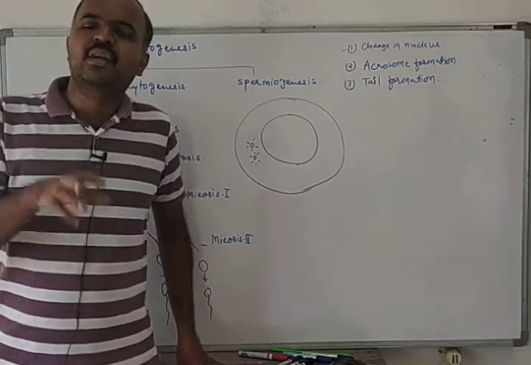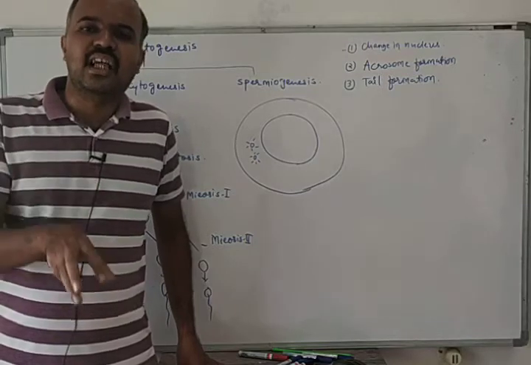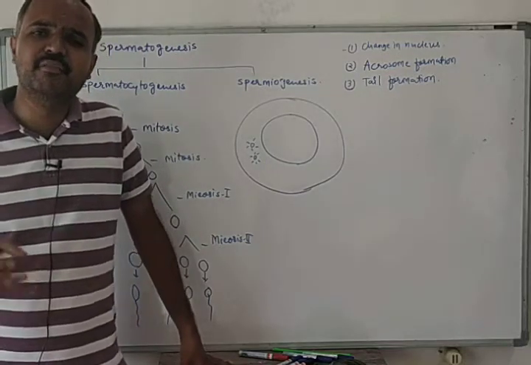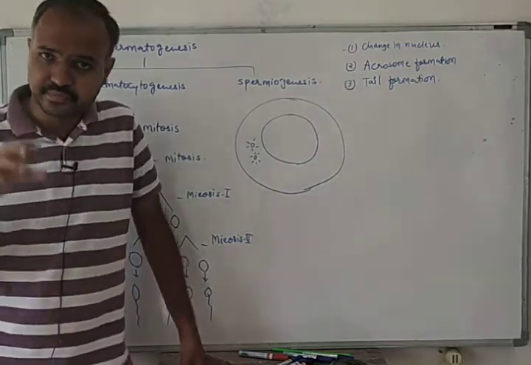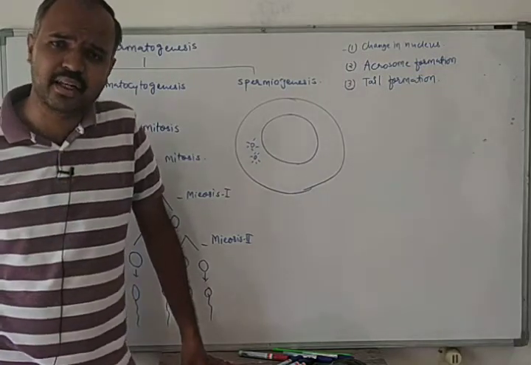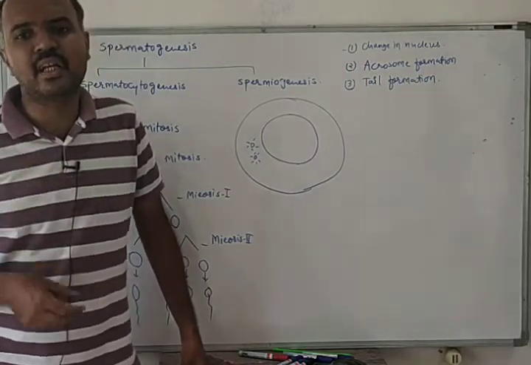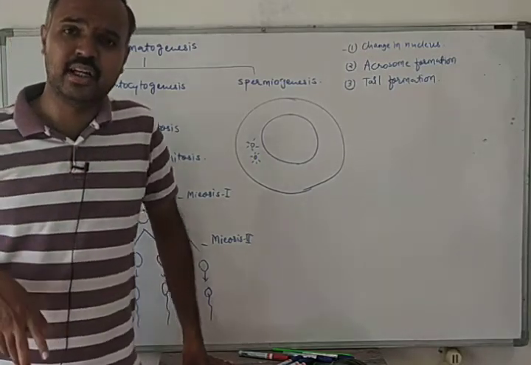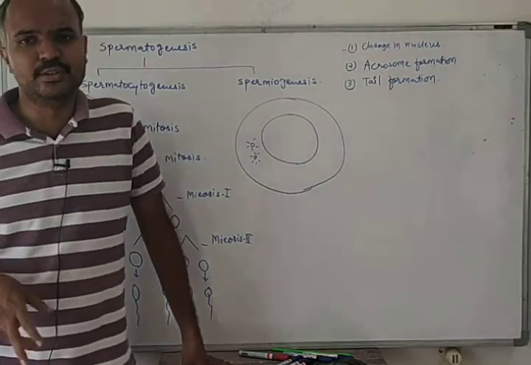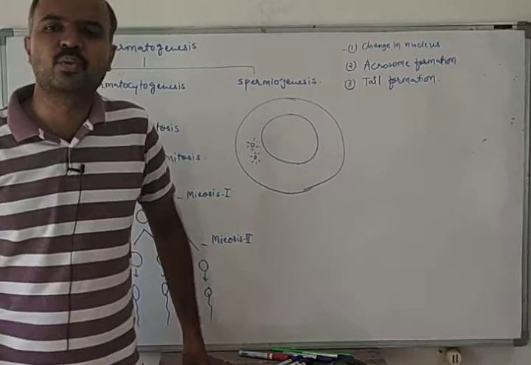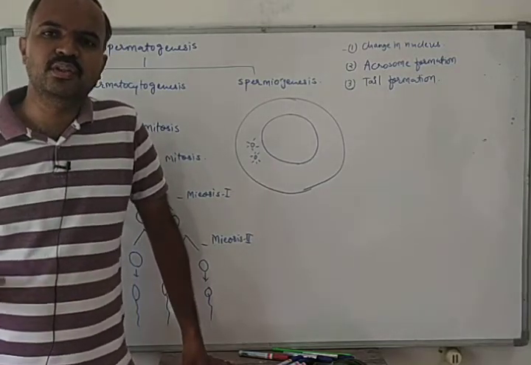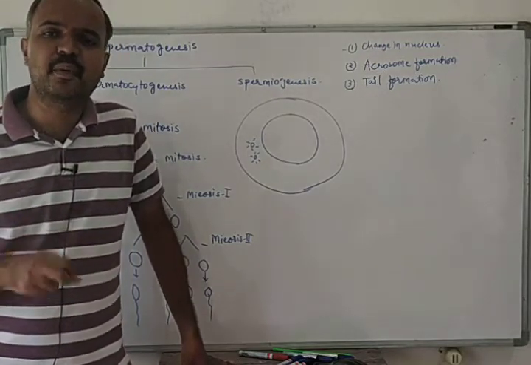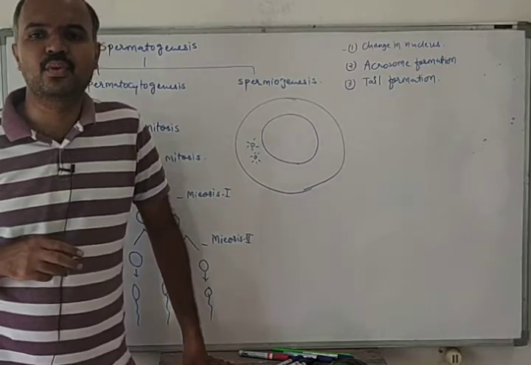Now these spermatids will get embedded in the Sertoli cells, and these Sertoli cells will give nourishment to the spermatids. Then the spermatids will be converted into mature sperm, which are known as spermatozoa. Then these spermatozoa will be released from the seminiferous tubules, and this process is known as spermiation. The release of spermatozoa from the seminiferous tubule is known as spermiation.